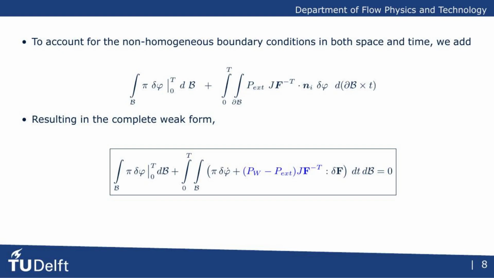To handle initial conditions and external pressures, we must account for non-homogeneous boundary conditions in both space and time. We do this by adding these boundary terms to the formulation. This gives us the complete weak form of our system. This equation holistically captures the fluid dynamics in the interior, the behavior at the initial time, and the influence of external pressure at the spatial boundaries.